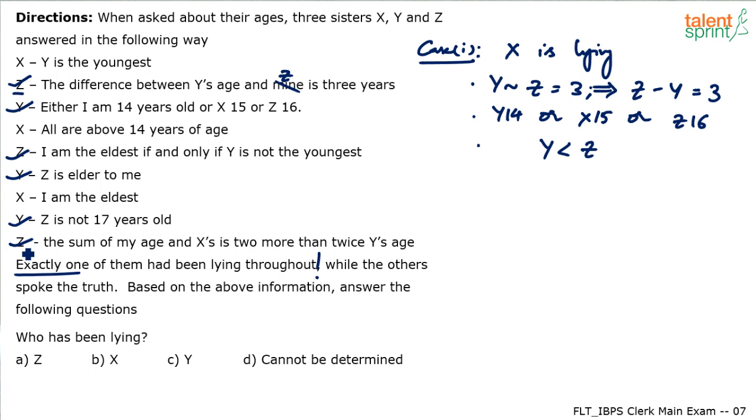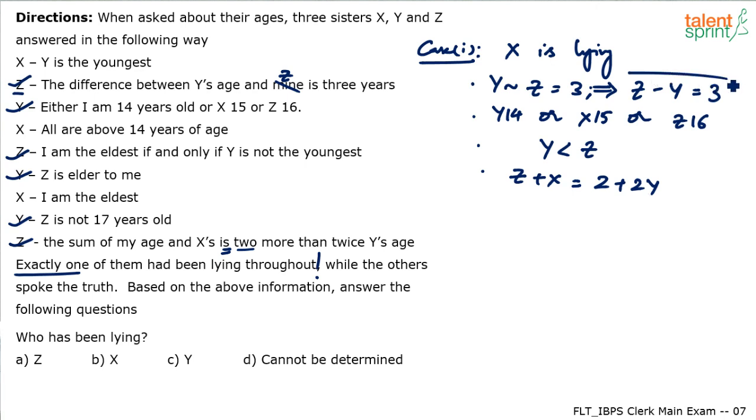This third statement also has to be taken correct. The sum of my age and X's, who is "my" here? Z. So Z plus X, the sum of my age and X, is 2 more than twice of Y's age, that means 2 plus 2Y. So these are the correct data points. The sum of my age and X, Z plus X, is 2 more than twice of Y's age.